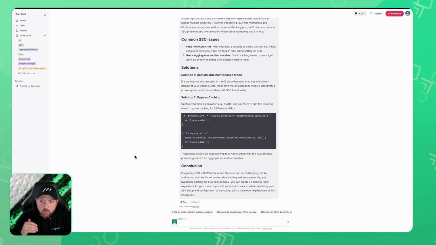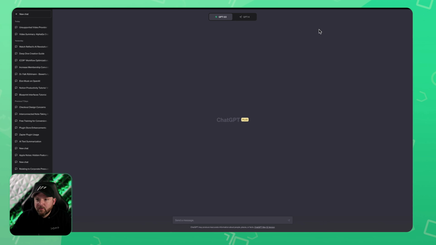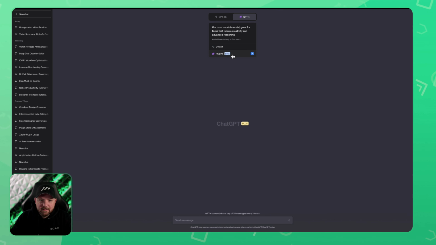And now I will show you quickly how I use ChatGPT in order to prepare content to add to my MEM, to avoid cluttering up my MEMs with just copy-paste websites and things like that. So in order to do this, I'm using the new ChatGPT 4 and the plugins extension.